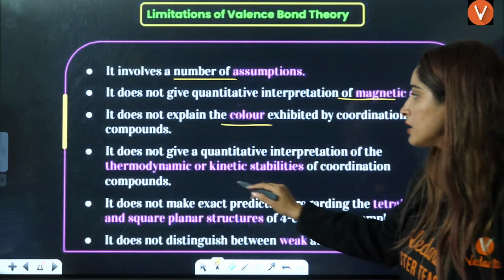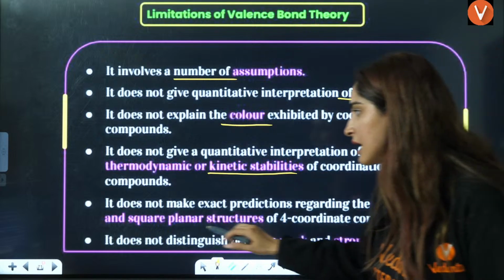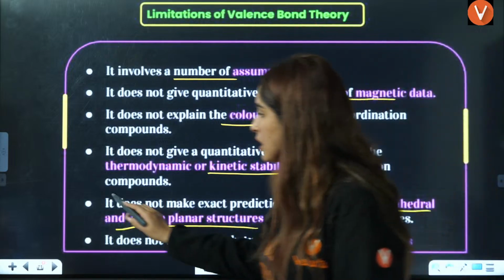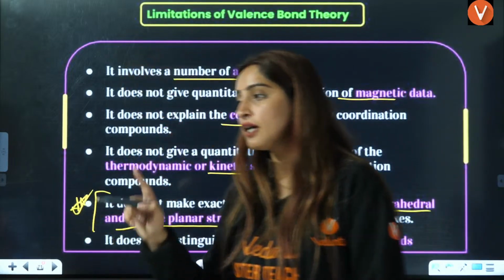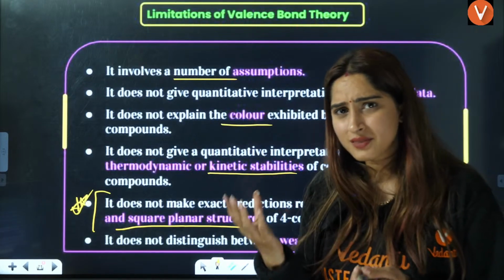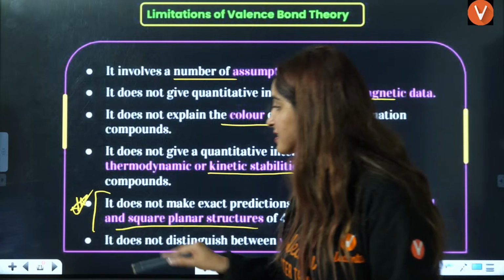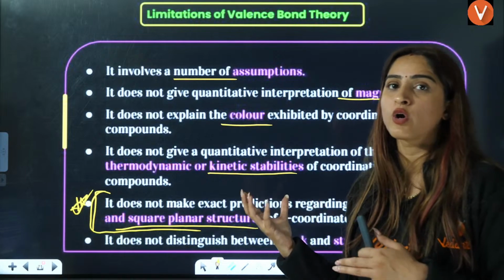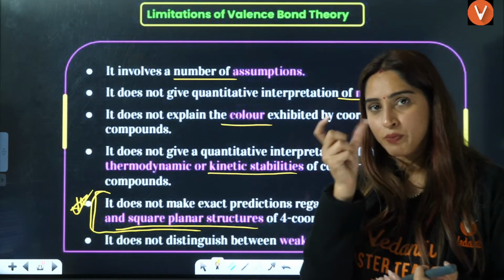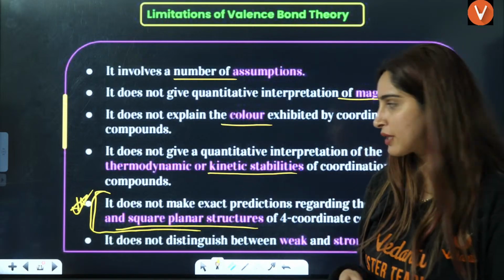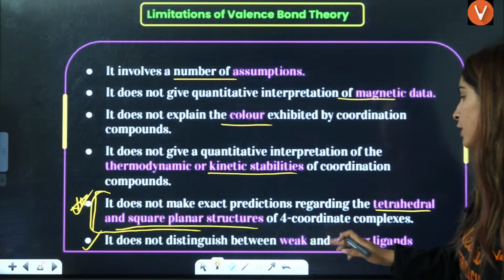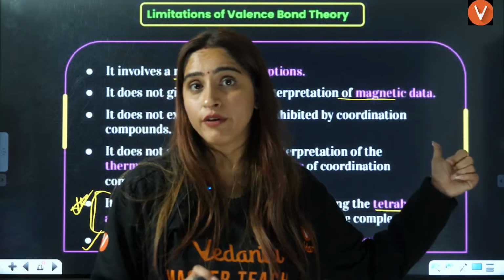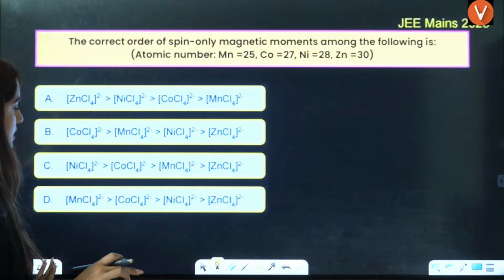Color explanation, no. Thermodynamic and kinetic stability, it is not able to tell us. Then it does not make exact predictions regarding tetrahedral and square planar. So this is important. One student is saying, ma'am, please tell the exceptions. Exceptions are because of this thing only. Why are exceptions there? Because this theory was not able to explain those points, so that became the exception. It does not distinguish between weak and strong field ligands. Weak and strong field ligands we know from CFT, not from VBT. That's why this is also one of the limitations, right?